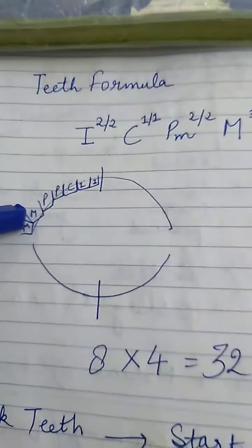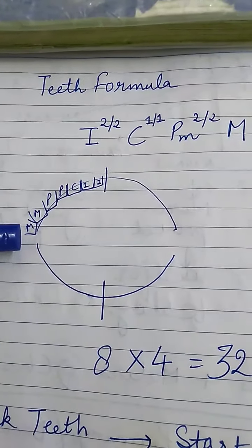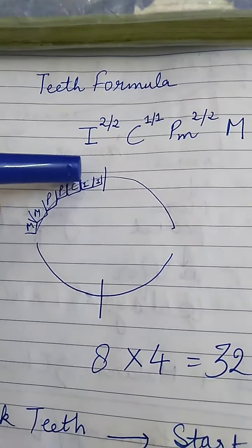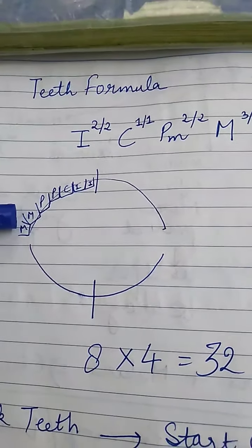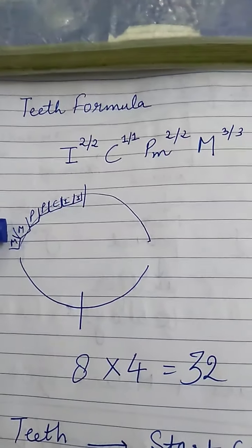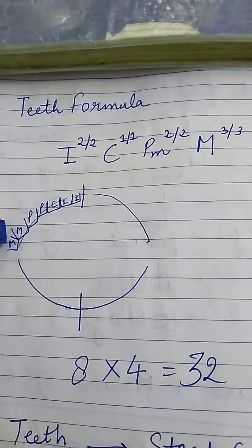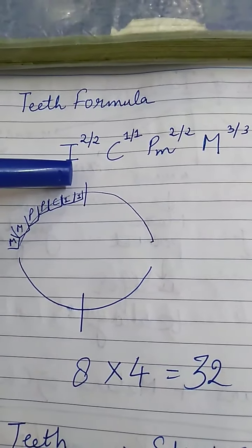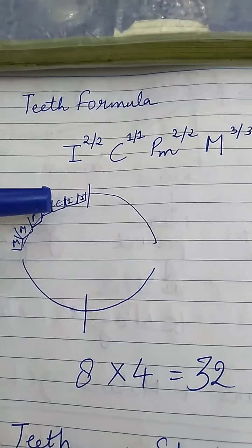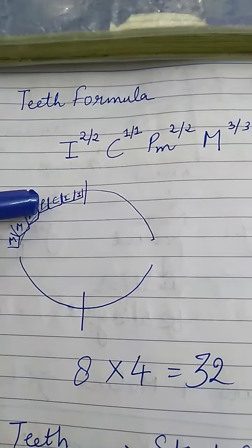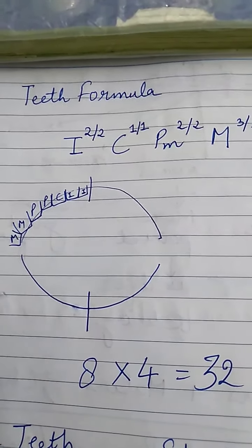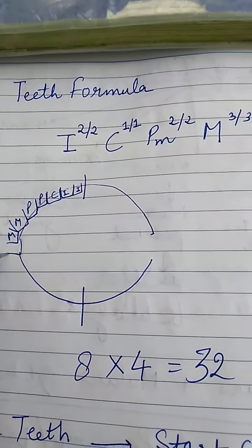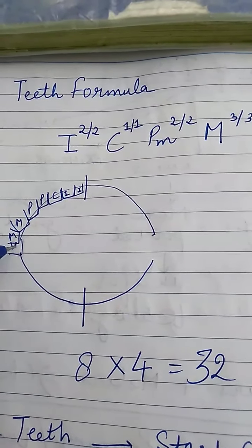Now talking about upper jaw, there are 2 incisor, 1 canine, 2 premolar and 3 molar.